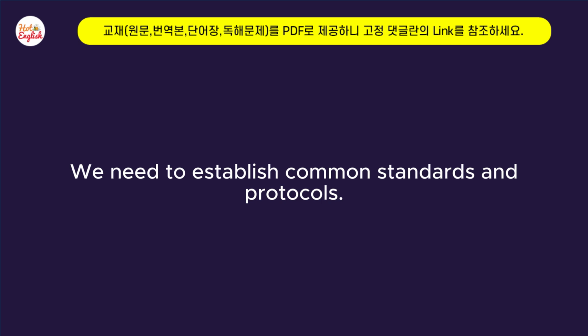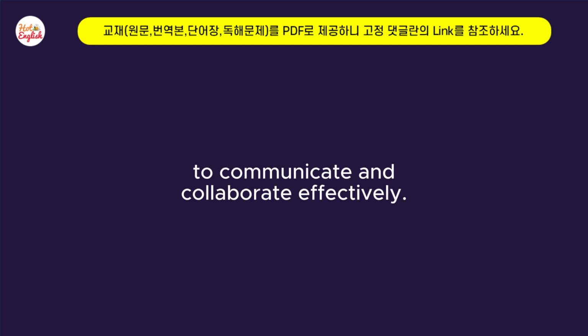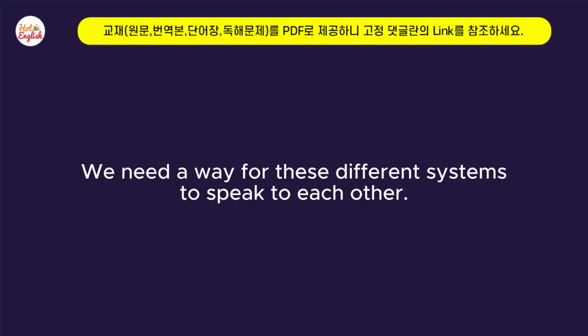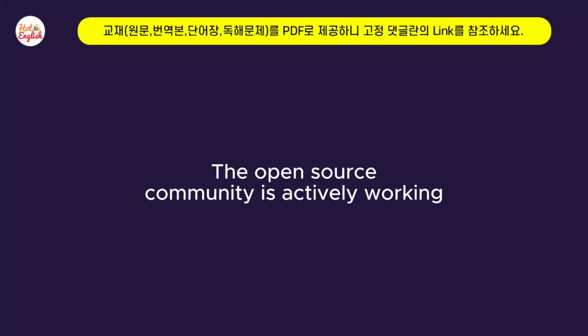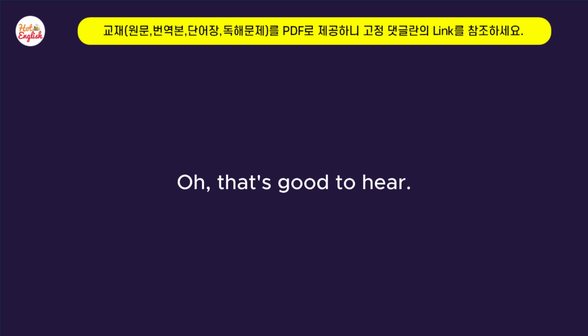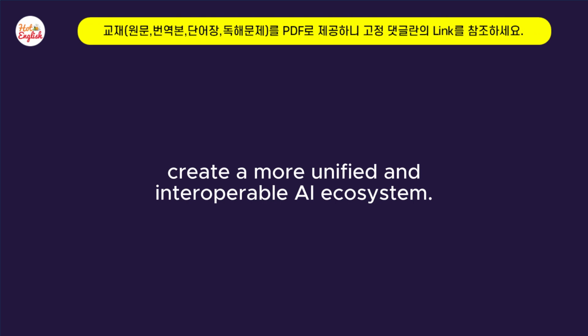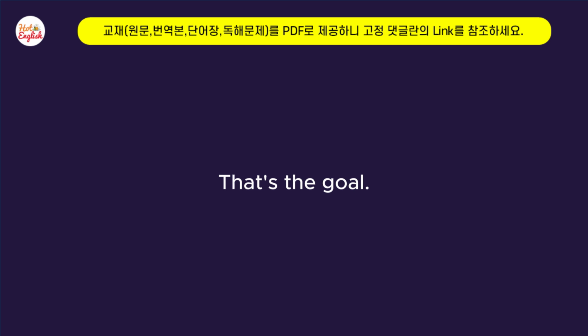We need to establish common standards and protocols that allow AI agents from different developers to communicate and collaborate effectively. So kind of like we need a universal translator for AI agents. Precisely. We need a way for these different systems to speak to each other. And is that something that's being worked on? It is. The open source community is actively working on developing open standards for AI agents. Oh, that's good to hear. Because by breaking down these barriers, we can create a more unified and interoperable AI ecosystem. Where everything just works together seamlessly. Exactly. That's the goal.